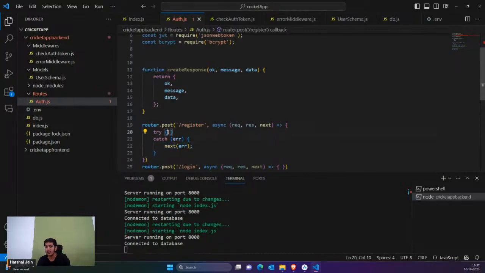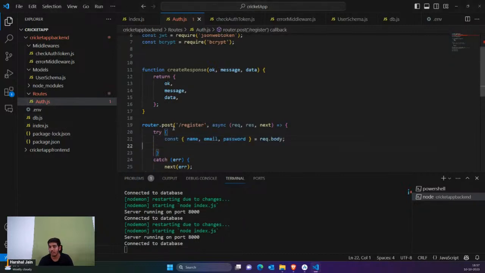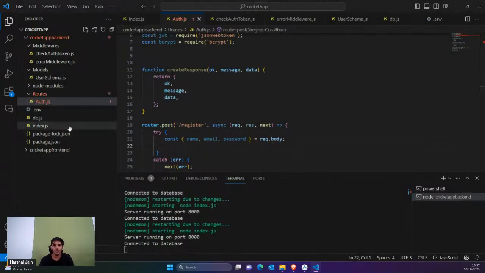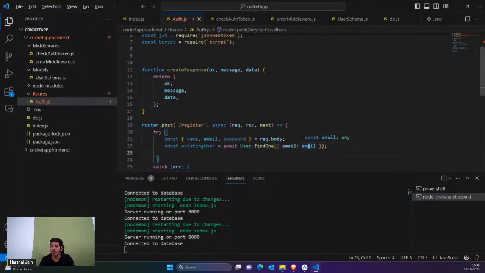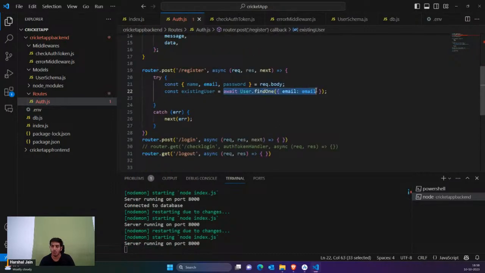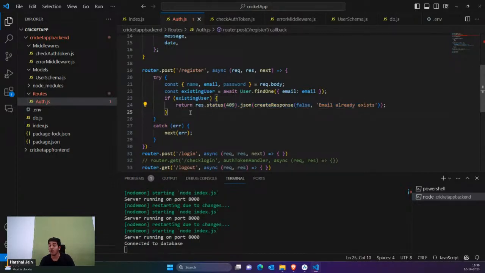Now inside the try, I'm simply going to take the name, email and password from the user. After this, I'm going to check whether that email exists or not. If that email already exists, that means you can't register with the same email again. So that's what I'm asking from MongoDB: check for the email, and if it already exists, don't allow the user to register. I'm simply saying email already exists, and this is the error which I'm sending to the front end along with the status code.